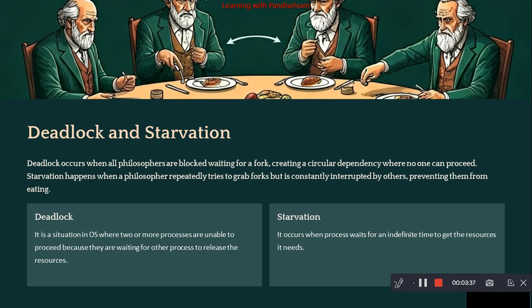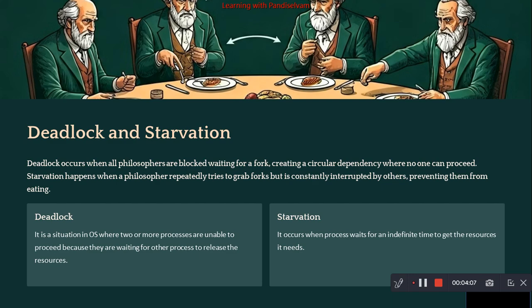P1 is assigned R1, P2 is assigned R2, but P1 needs R2 and P2 needs R1. In that situation deadlock will occur. None of the processes is going to be executed, and all the processes get blocked. Starvation occurs when a process waits an infinite time to get the resources it needs. So these are the problems.